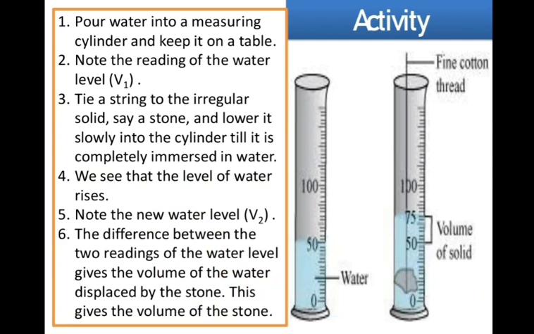See the activity. This activity we have already done before also. Okay, same way we are going to do here. What do we have to do? We have to note the reading of the water level initially. तो water level initially measure करेंगे, तब हमने कोई भी चीज़ dip नहीं करी है उसके अंदर, that we denote as V1. And after we dip the stone or any irregular body into the water, we have to note the second reading. Okay, that will be denoted by V2.